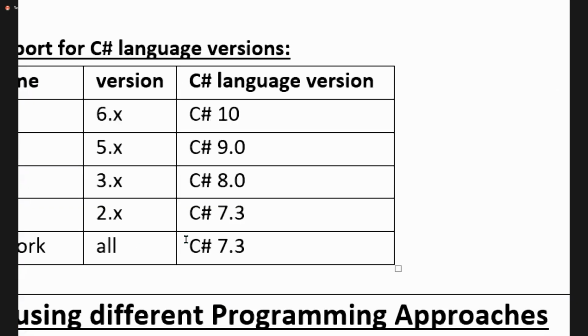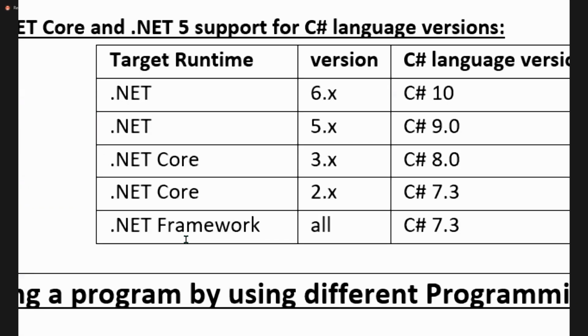Check. 6.x is C#10, 5.x is 9, 3.x is 8, 2.x and so on. The last version supported in .NET Framework is 7.3 only. Above 7.3, if you want to use it, compulsorily you need to use Core only.